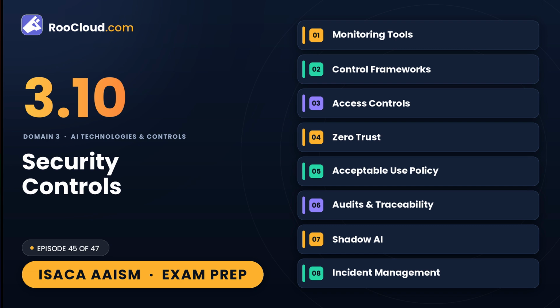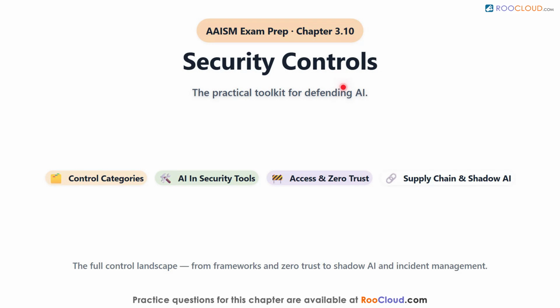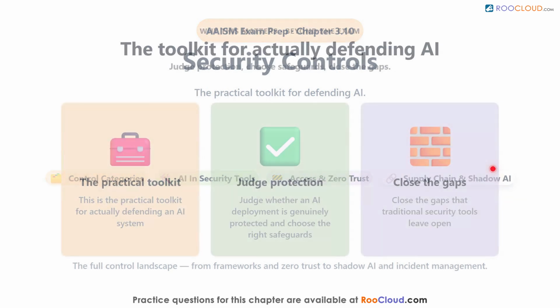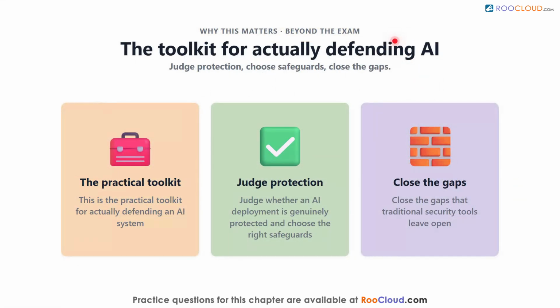Welcome to Domain 3, Section 3.1, Security Controls. In this session, we will survey the controls that protect AI, the major control categories, using AI within security tools, control frameworks, access controls, zero trust, the acceptable use policy, audits and traceability, supply chain controls, shadow AI, and AI incident management.